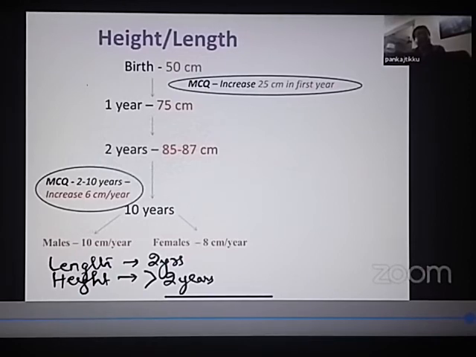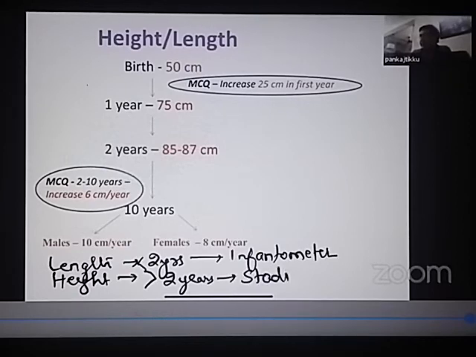So we measure the length of the child till the age of 2 years. Below the age of 2 years, we measure the length, and this is measured by means of an instrument known as an infantometer. While the height is measured by means of an instrument known as a stadiometer. So when do we take the length? Till the age of 2 years. When do we take the height? After the age of 2 years.